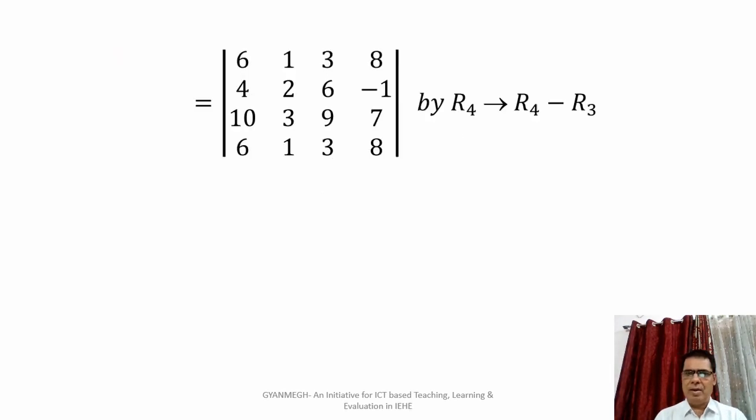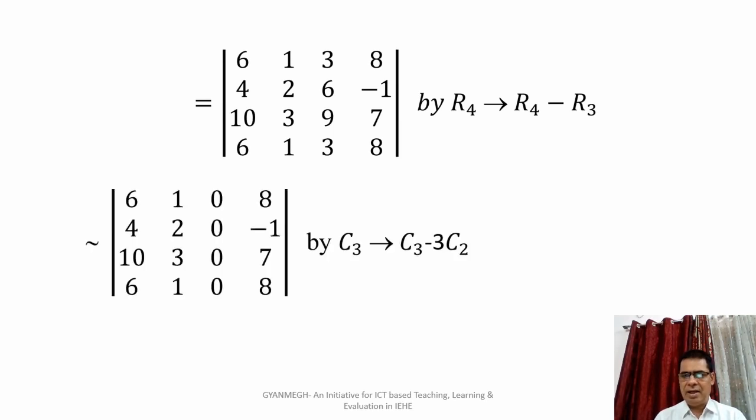To calculate this determinant, we apply some linear transformations. Let us apply the transformation on row 4, R4 minus R3. Then we get the equivalent determinant in which the fourth row is 6, minus 6, 1, 3 and 8.